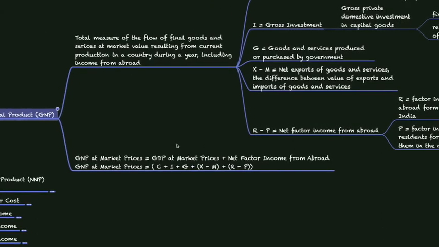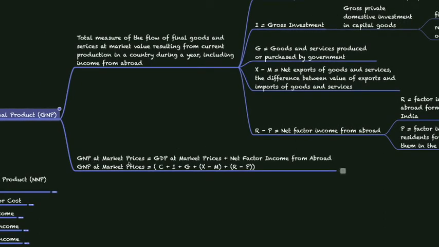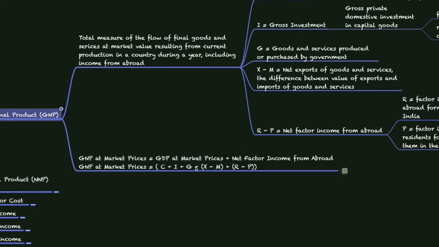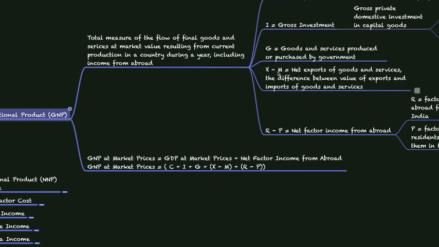So finally, GNP at market prices is equal to GDP at market prices plus net factor income from abroad, which is C plus I plus G plus X minus M, which is net exports, and R minus P, which is net factor income from abroad.